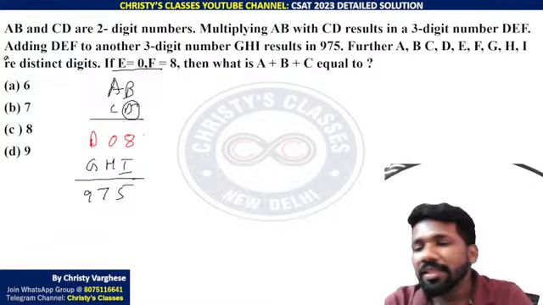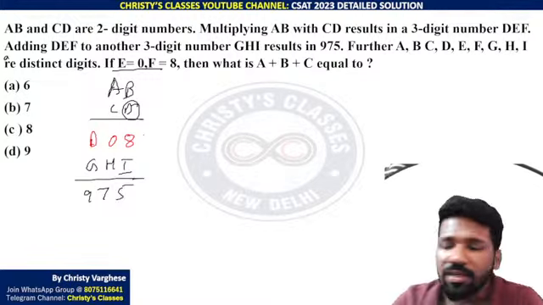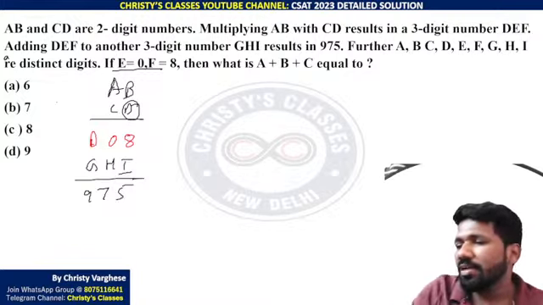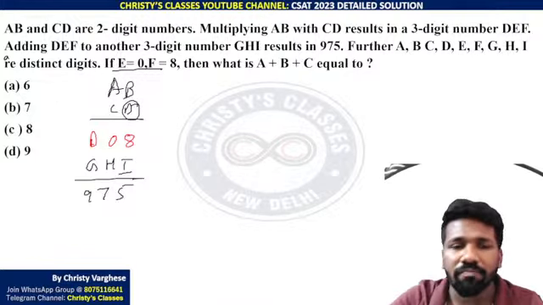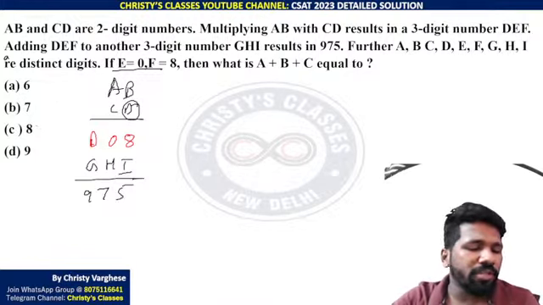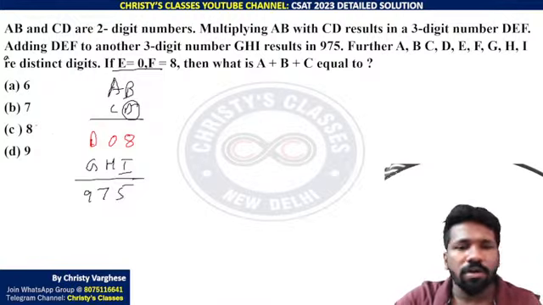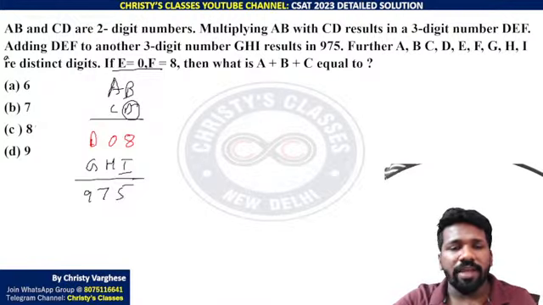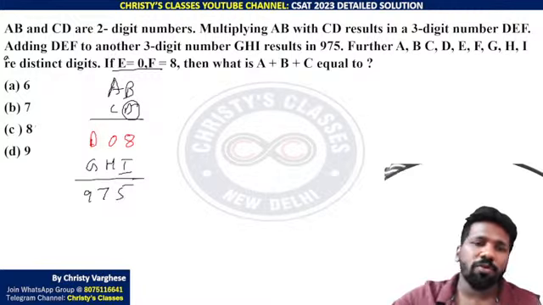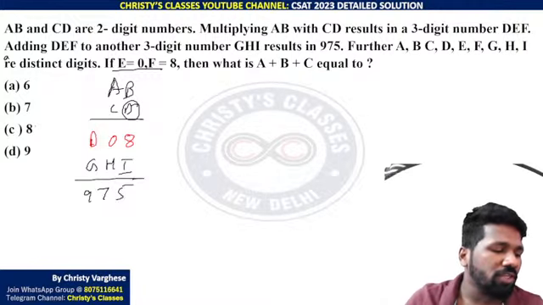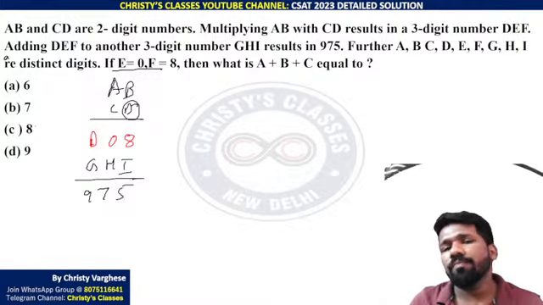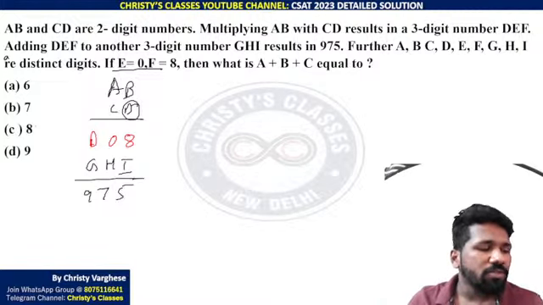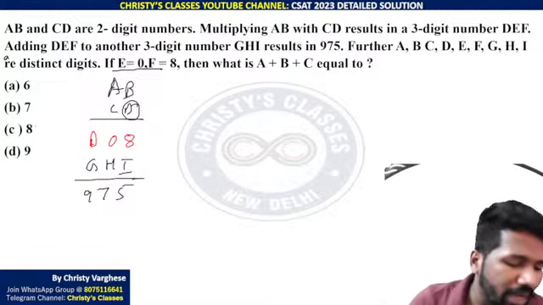D08 is a 3-digit number. 2-digit number into 2-digit number, say 20 into 20 is what? 400. 30 into 30 is 900. That means it is going bigger, like 40 into 40 is above a 3-digit number. So small numbers we need to trial and error.